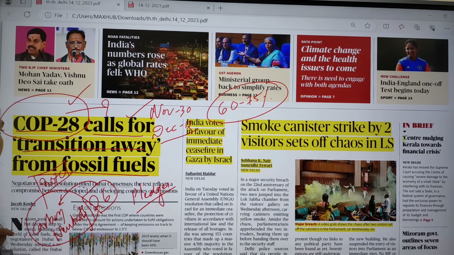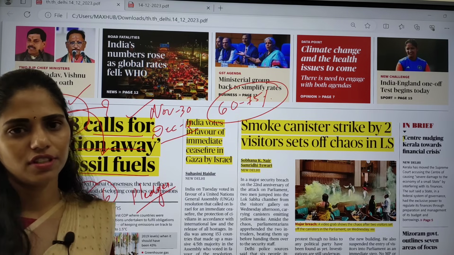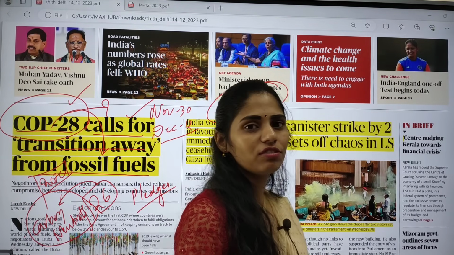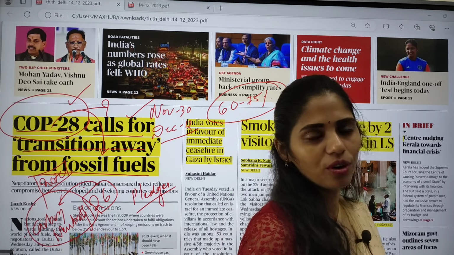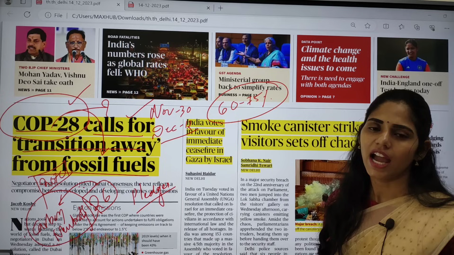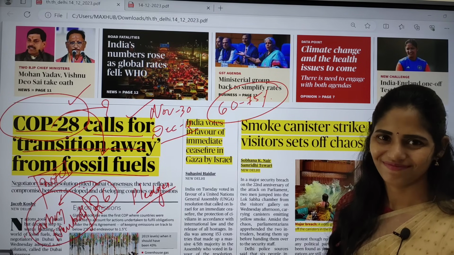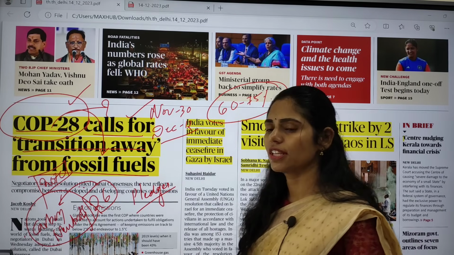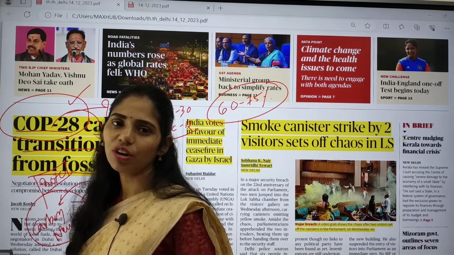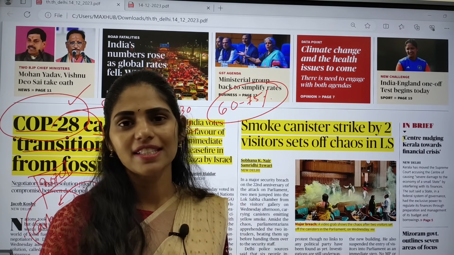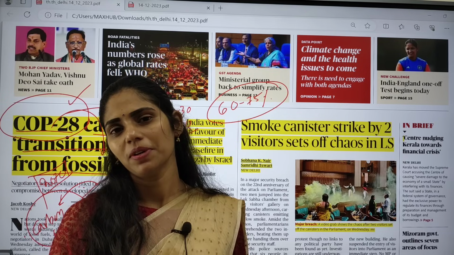One important thing discussed in COP28 is to phase out fossil fuels. Why fossil fuels? You have to know how these fossil fuels are formed. For example, we have coal, natural gas and crude oil. These are the 3 important fossil fuels, and these are used for our energy. Yes or no? We are getting electricity by burning coal, that is called thermal electricity, and we are also using fossil fuels like diesel and petrol for transportation purposes.